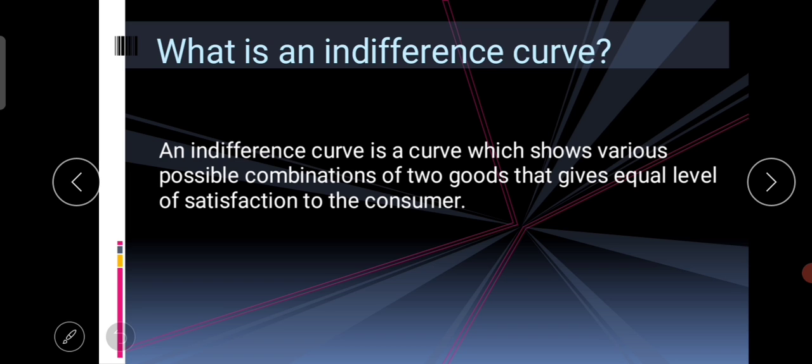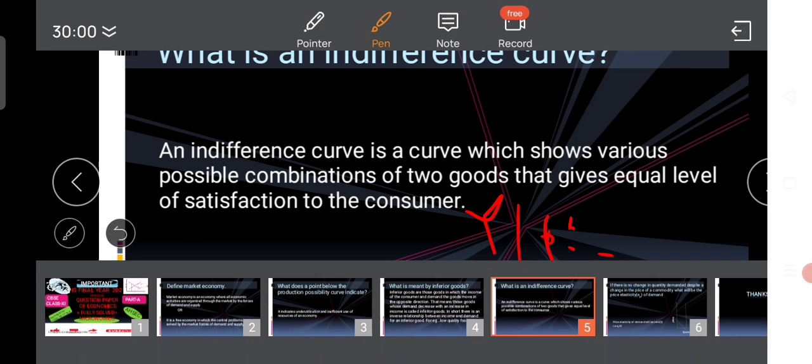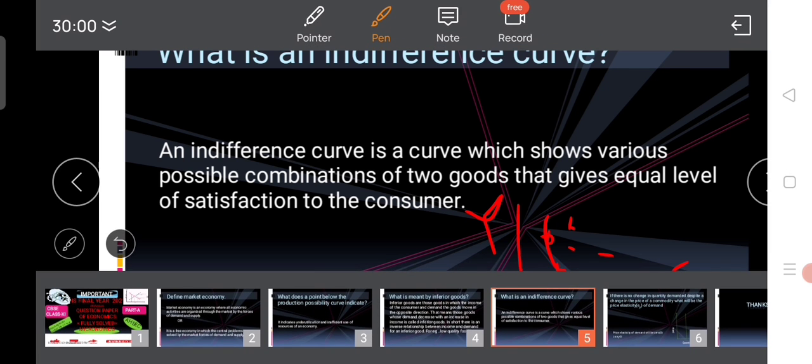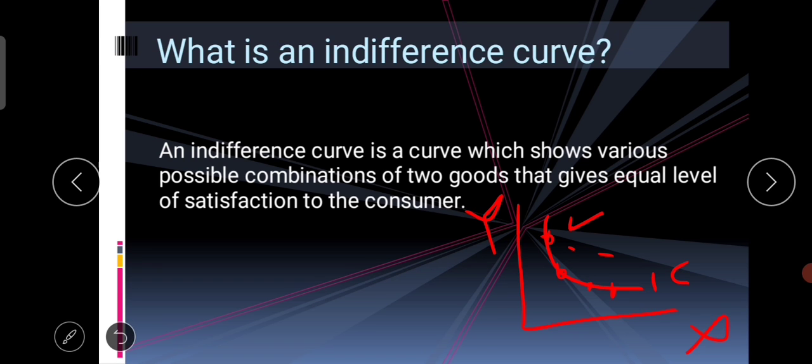It is assumed. Okay, so in that case, the indifference curve looks like it is convex to the origin. This is the indifference curve, and it shows the combination of two goods, suppose x and y. Now, the indifference curve is the locus of various combinations. Here are the combinations, suppose A, B, C, D. So, it is the locus of various combinations, and it is assumed that every combination gives the consumer equal level of satisfaction. Okay, so at every point the consumer gets the same level of satisfaction. That is the indifference curve.